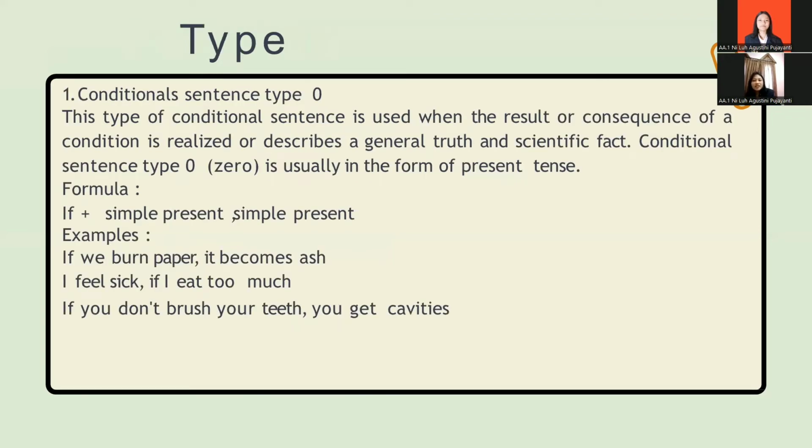Types of conditional sentence. There are 4 types of conditional sentence. First, conditional sentence type 0. This type is usually referred to as zero conditional sentence. This type of sentence is used when the result or consequence of a condition is realized or describes a general truth and scientific fact. This sentence is usually in the form of present tense with the formula if plus simple present.